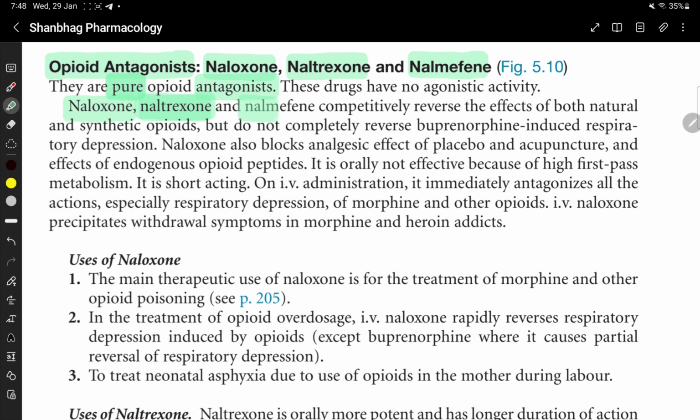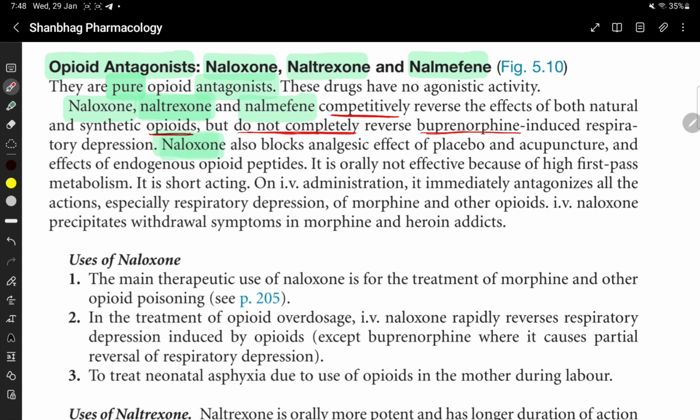Naloxone, naltrexone, and nalmefene competitively reverse the effect of both natural and synthetic opioids, but do not completely reverse buprenorphine induced respiratory depression. They competitively reverse the effect of opioids, but do not completely reverse the effect of buprenorphine. Okay, it does not completely reverse the buprenorphine induced respiratory depression.